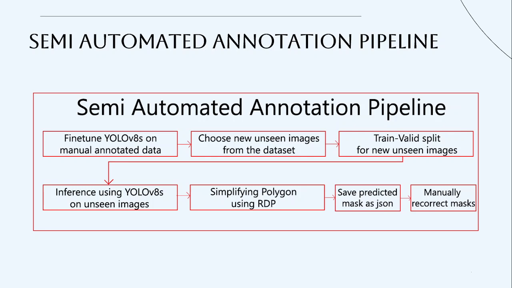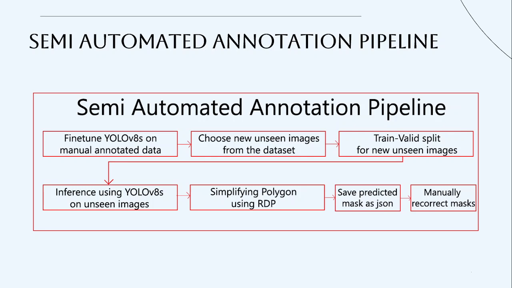So after fine tuning it, we will choose new unseen images, the images that were not in the dataset. We will then split those images into train and validation, and then we will pass them to the YOLO V8S to run inference on those images. YOLO V8S, which is trained on the manual annotation, will run inference on those images, and there I found a problem.